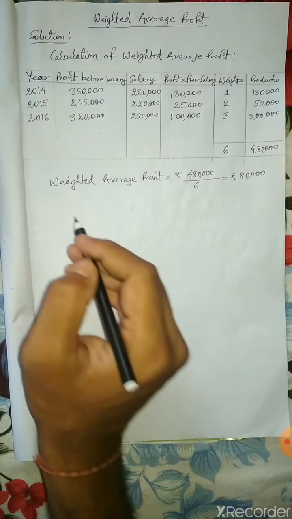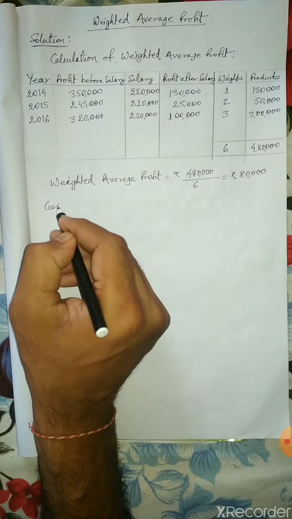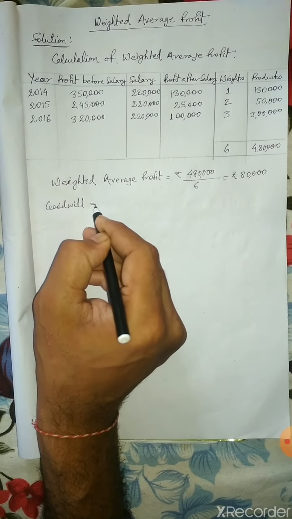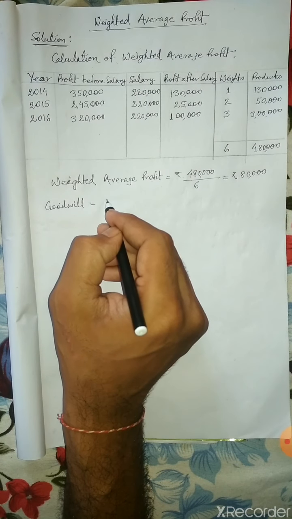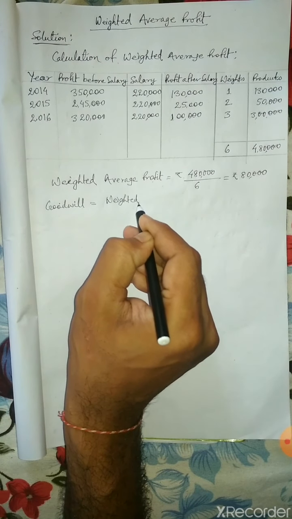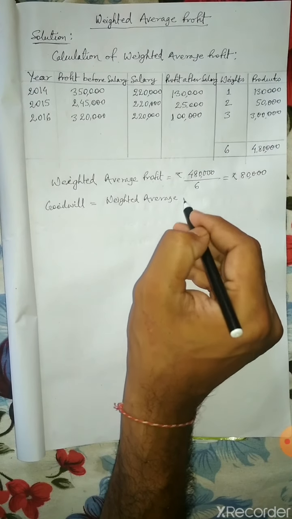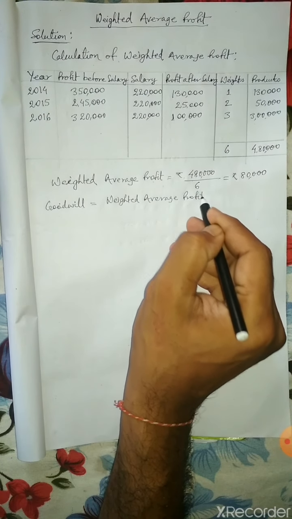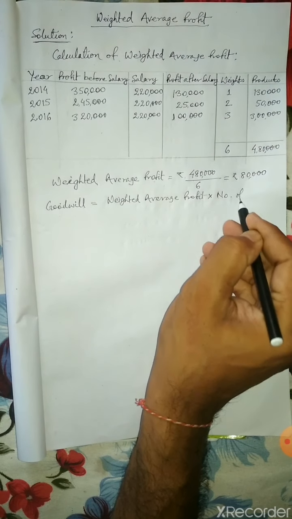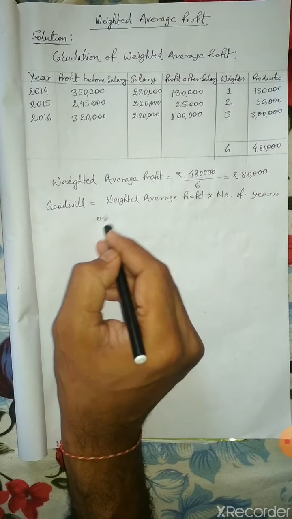Now the number of years of purchase is already given as 4. So how will you calculate the goodwill? Goodwill will be equal to weighted average profit into number of years of purchase.